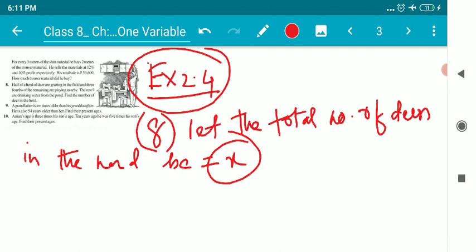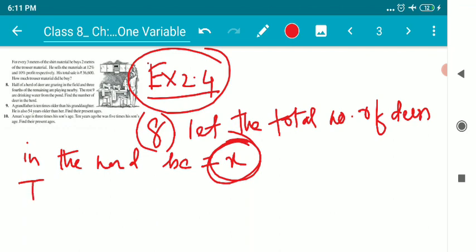In the first part of this question, half of a herd of deer are grazing in the field. So, children, out of x number of deer, half have gone for grazing. How many have gone for grazing?